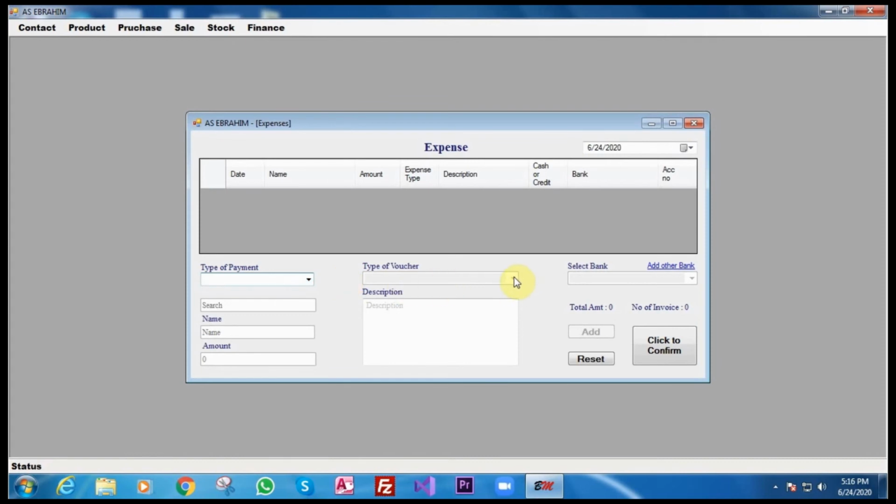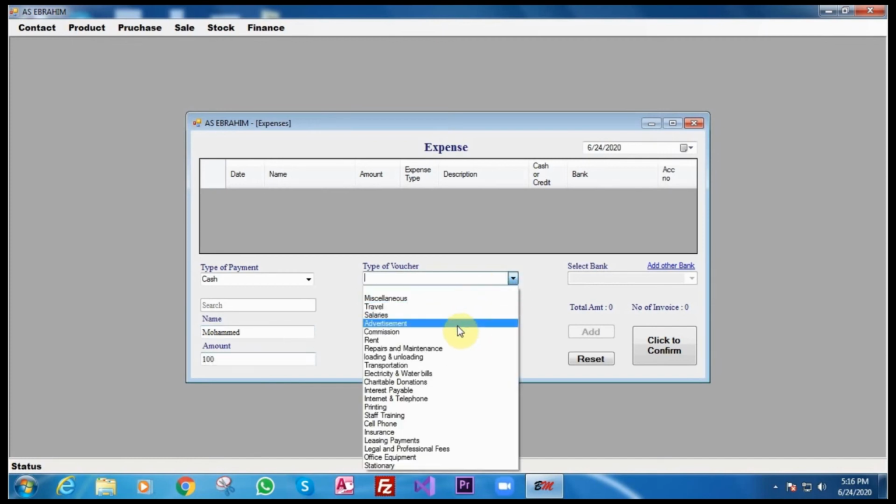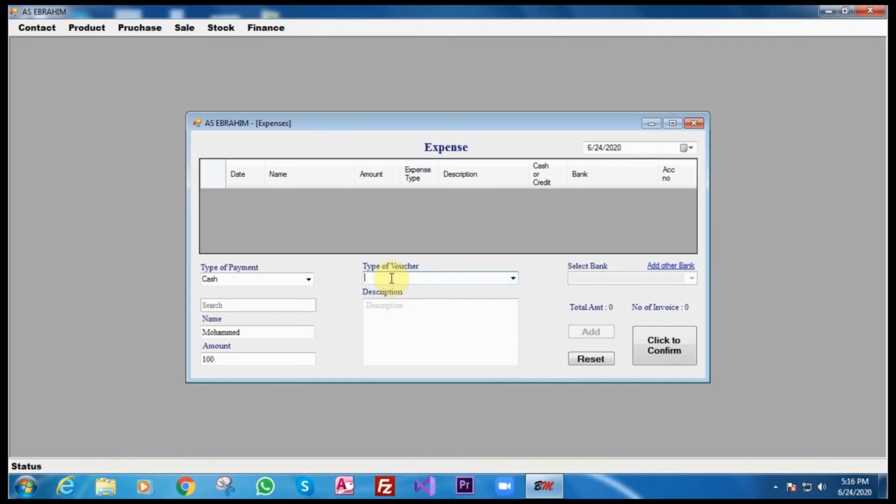Type of payment, for example, cash. I pay to Muhammad, amount 100, and the type of voucher is what type of business it is, expense it is.